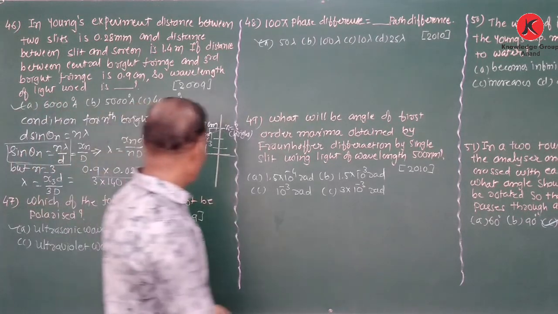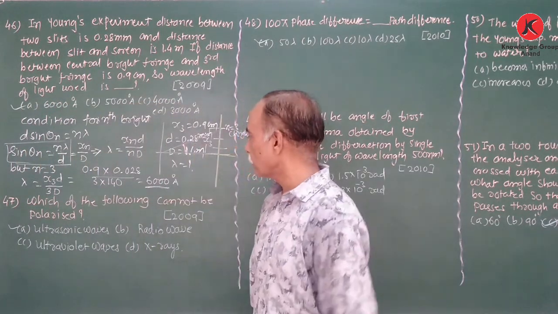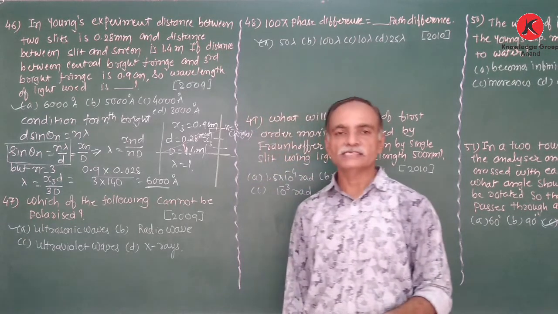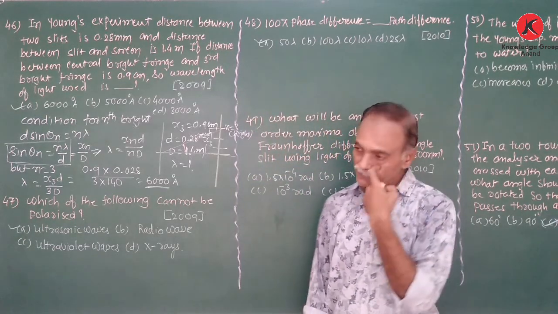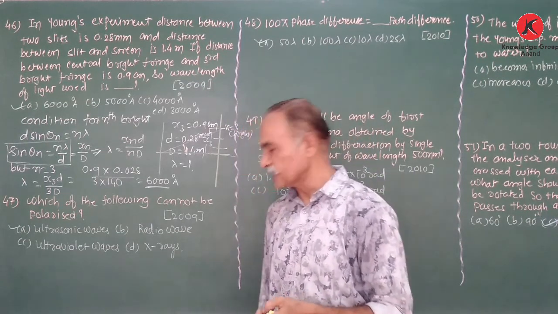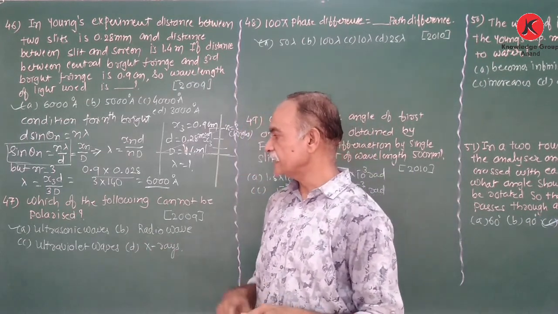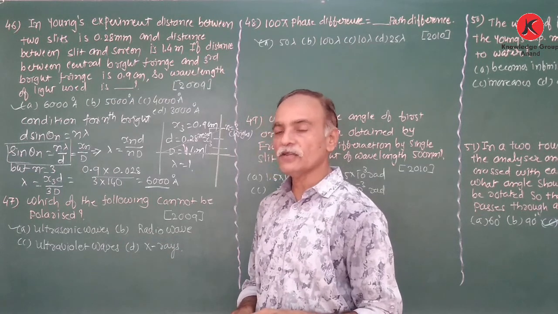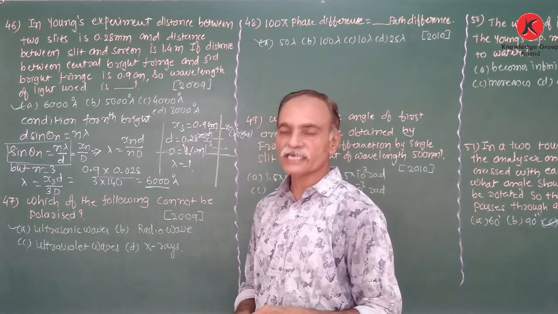After that, in 2009, which of the following cannot be polarized? Here four different types of waves are given. First is the ultrasonic wave, second is the radio wave, third is the ultraviolet wave, and D is the X-ray.